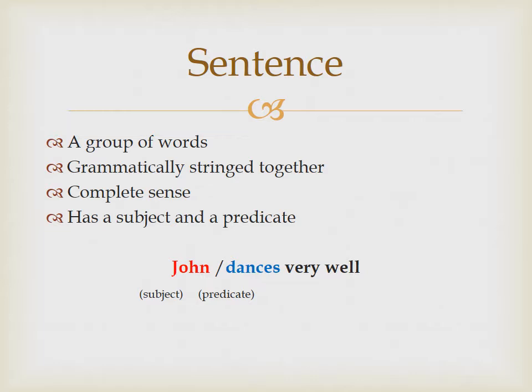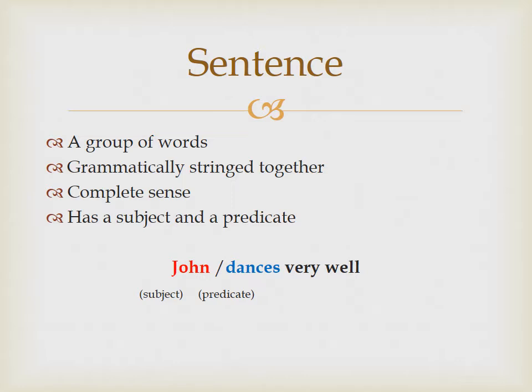So we can say that a sentence is a group of words grammatically arranged, and these words make a complete sense or perfect meaning. That is, you take a sentence, it produces meaning in isolation without the support of other sentences or phrases or clauses or words. It is autonomous in terms of meaning. And finally, a sentence has a subject and a predicate. Subject, as you know, is the person or thing that does the action, and a predicate is the rest of the sentence. Just have a look at the example given here.